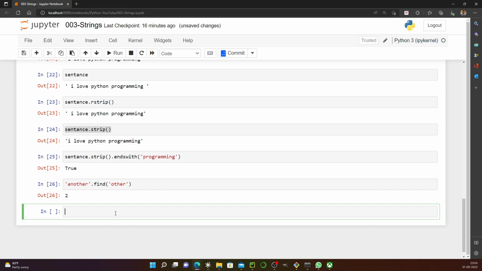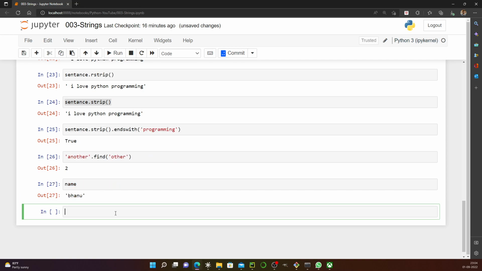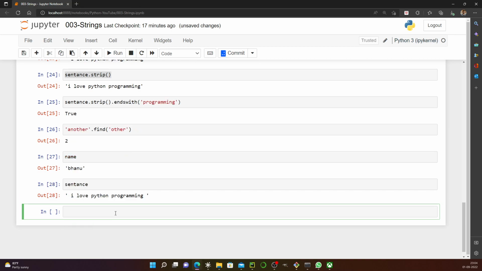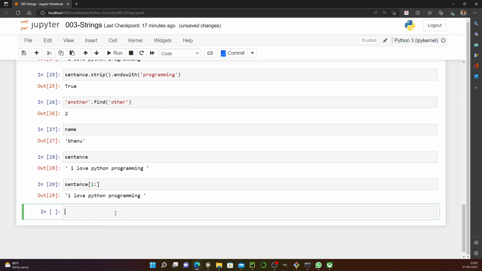Before moving on, let's discuss the slice part of it. Let's say I was having a name, which is equal to my name. Let's see the sentence part. Suppose I say sentence, bracket, one colon, and I want everything after the first character.